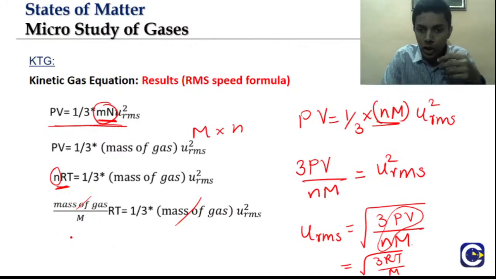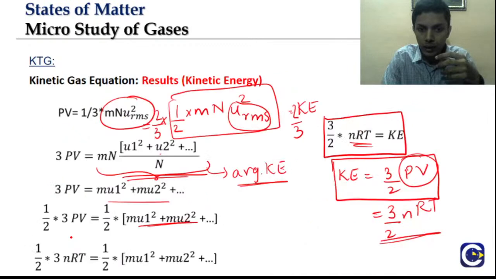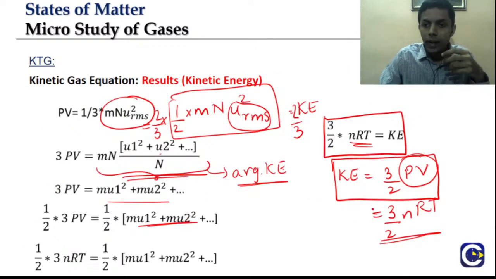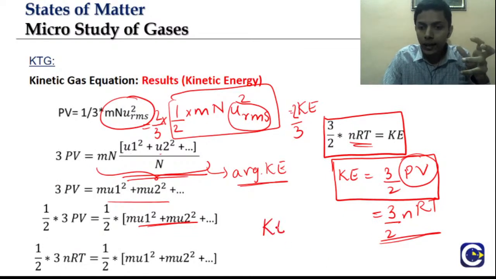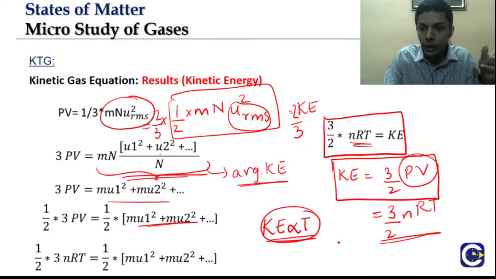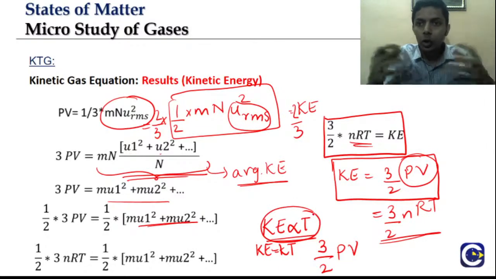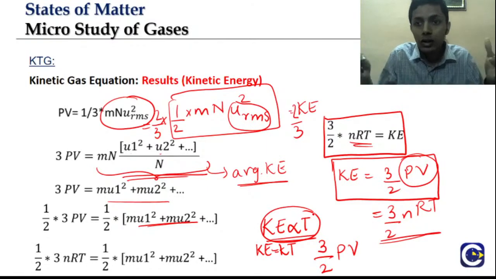As we saw in the previous case, kinetic energy is 3 by 2 PV, and we also know that kinetic energy is proportional to temperature. The kinetic energy increases with temperature.